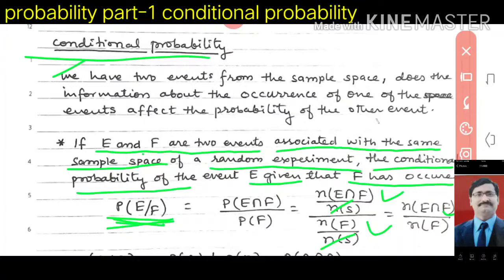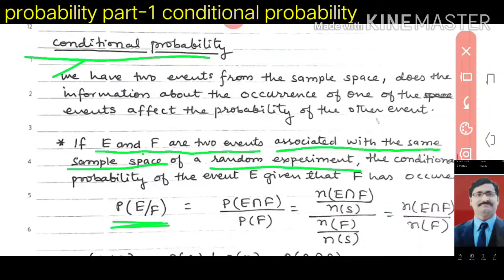Look here, sometimes in a question P(E intersection F) is given to you. Find P(E|F), the probability of E when F is given. Then we will use this formula, P(E intersection F) upon P(F). Sometimes in a question the number of elements in E intersection F is given, and you can divide it by the number of elements in F. Then also you can find P(E|F). So this is very important. You divide n(E intersection F) by n(F) and you will get P(E|F). Why? You will understand that from this.